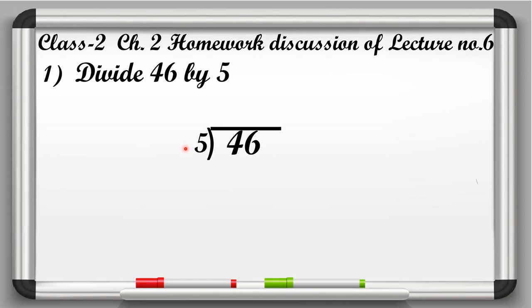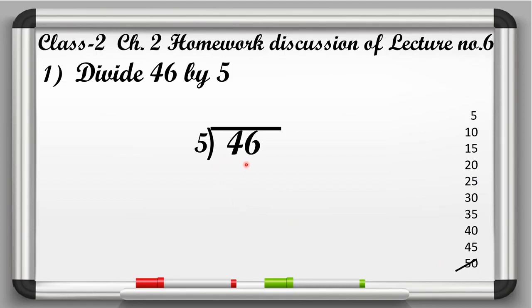And we know that in the table of 5, 46 not comes. So what we will do, we have to find out the number that is greater than 46 in the table of 5. So here we will write table of 5 till we get the greater number than 46. So let's start. 5 ones are 5, 5 twos are 10, 5 threes are 15, 5 fours are 20, 5 fives are 25, 5 six are 30, 5 sevens are 35, 5 eights are 40, 5 nines are 45, 5 tens are 50. So here 50 is the greater number than 46.